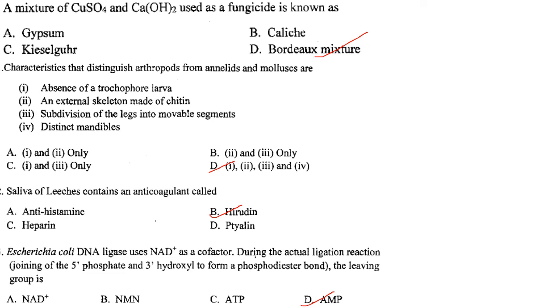Then saliva of leeches contains an anticoagulant called hirudin. Answer is option B. Then Escherichia coli DNA ligase uses NAD+ as cofactor. During the actual ligation reaction, that is joining of the 5' phosphate and 3' hydroxyl group to form a phosphodiester bond, the leaving group is... So the answer here is option D, that is AMP.